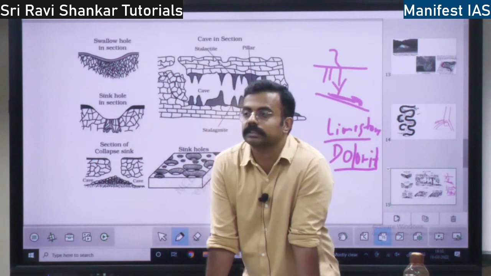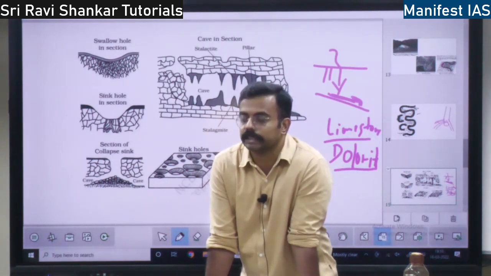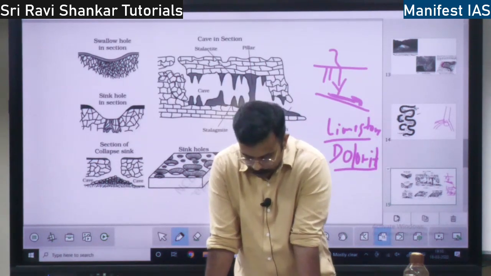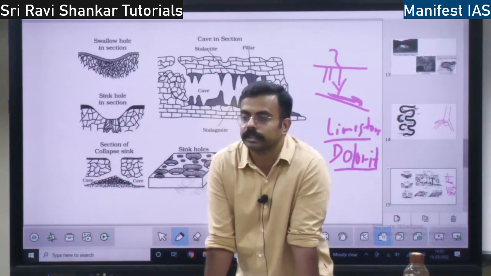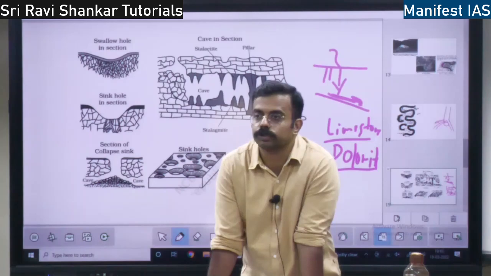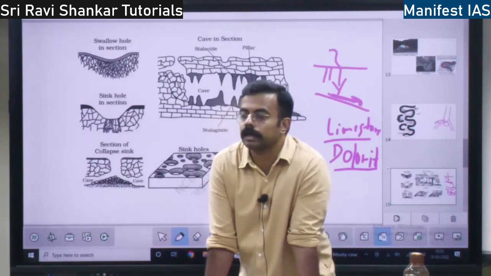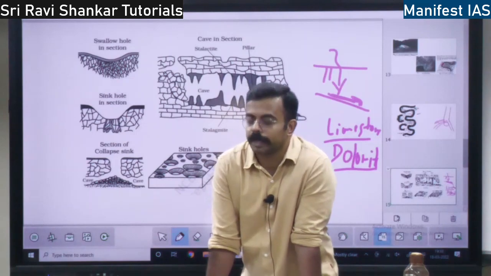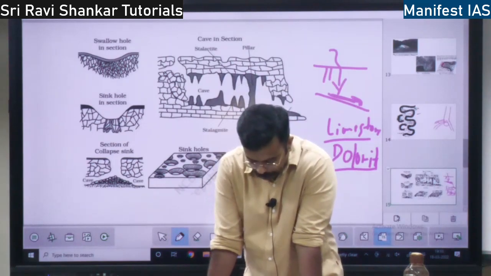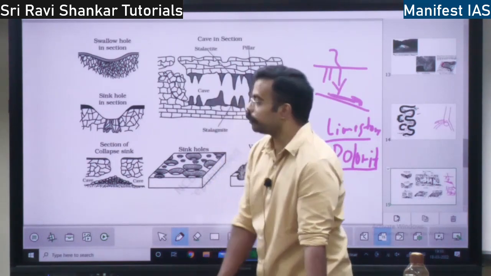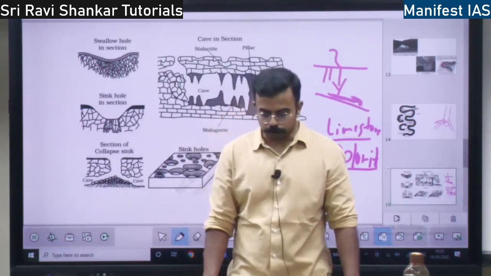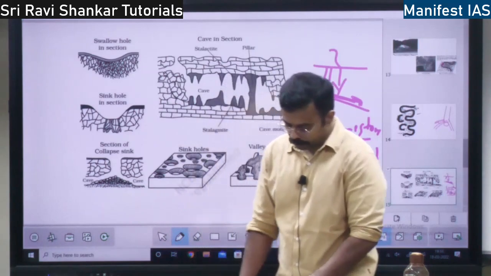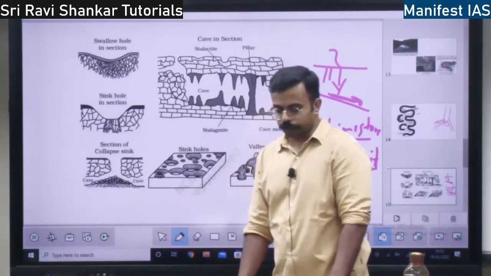When the limestone or dolomite region is eroded, the landform that forms is called karst landform or karst landscape. This karst topography is very, very important. It is formed out of the erosion by groundwater in the dolomite and limestone region. Next you have erosional landforms because of groundwater. What are the erosional landforms? You have pools, sinkholes, lapis and limestone pavements.